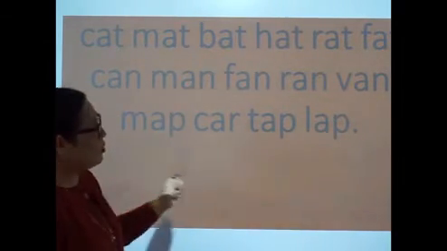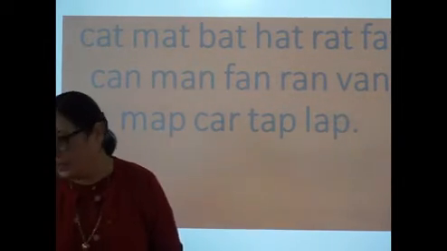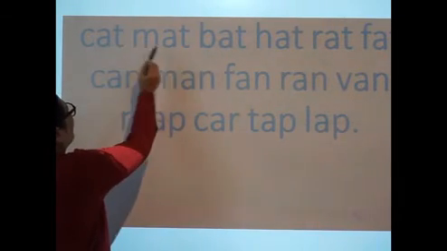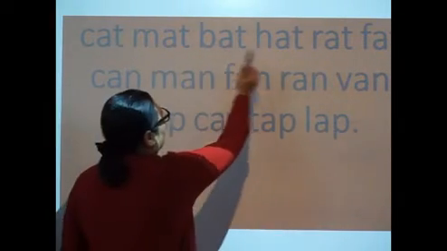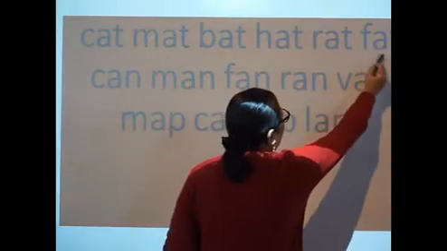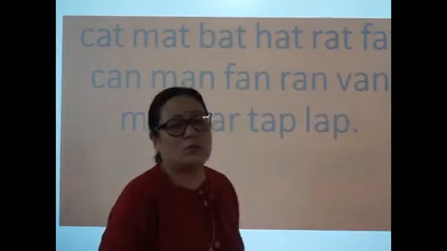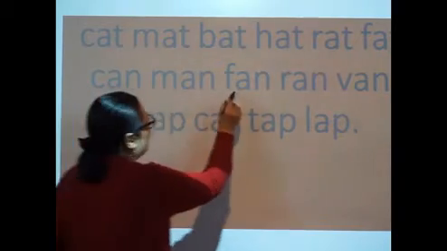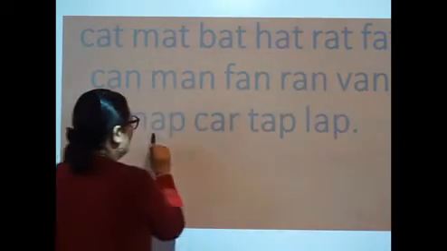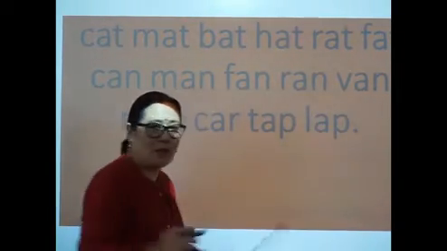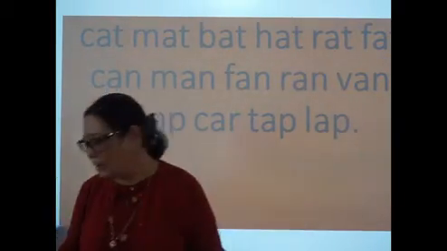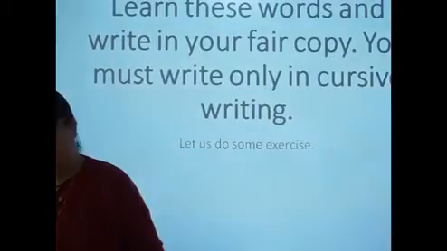These are the few words sounding the letter A. Did you see the letter A everywhere, in between? This is a short sound. Only three-letter words were written, so in between there is A, because we are doing the short sound of A.